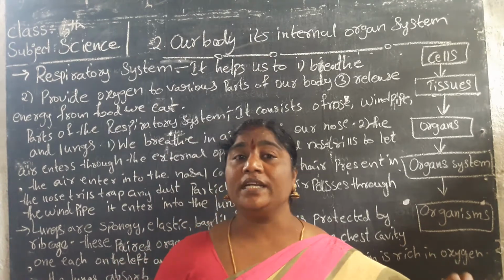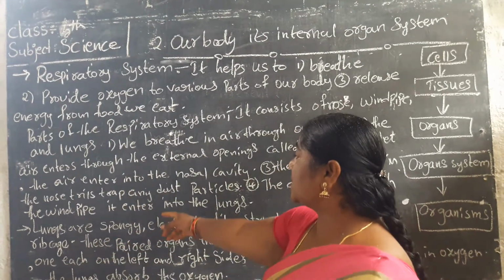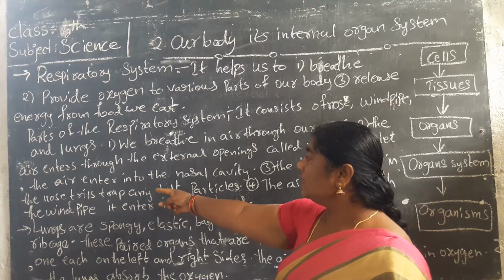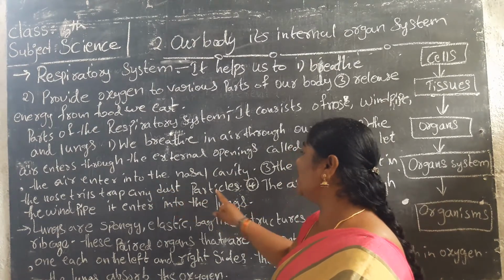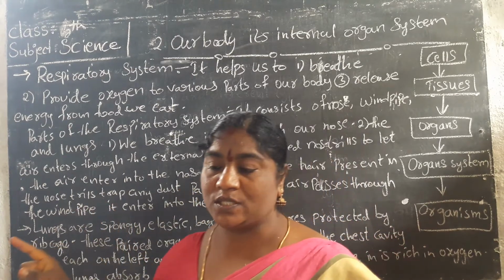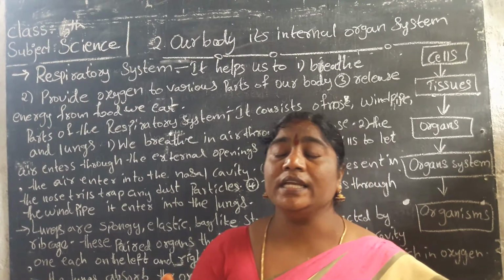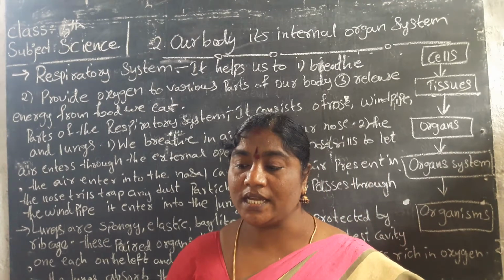They stop any dust particles present in the inhaled air.